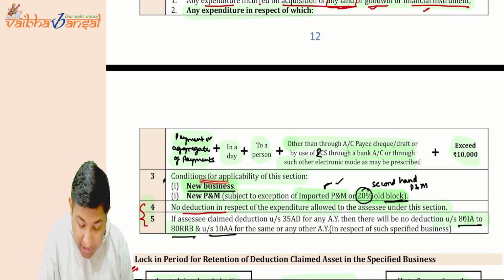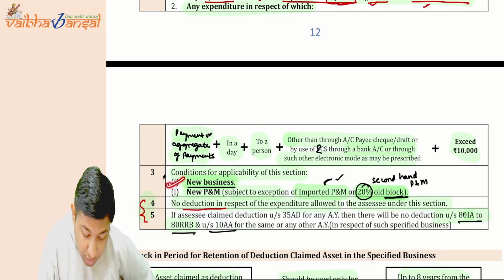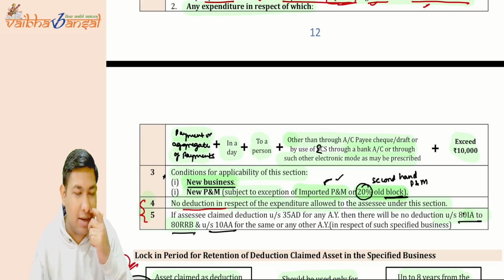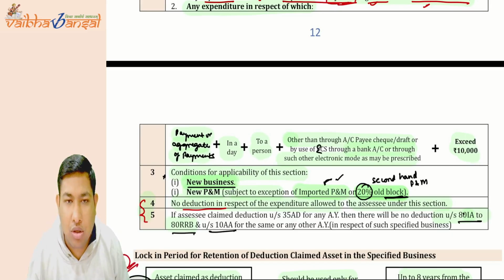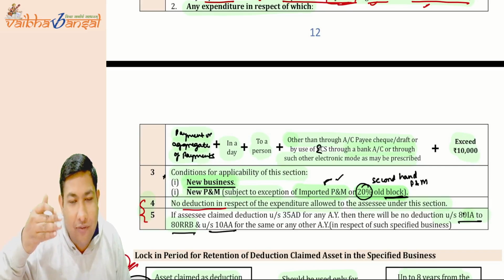Now, what are the conditions? It should be a new business. Is splitting up of business allowed, or reconstitution of business? No. Now tell me, can the loss of a specified business be carried forward for an infinite period?